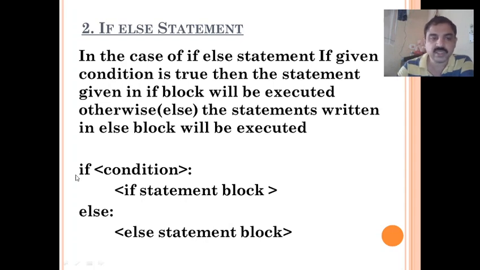The syntax is as follows: if condition, if statement block, else statement block. There are two parts here. In the earlier if statement, only if the condition is satisfied does it follow some statements, and if not, it doesn't do anything. But here, in the case of else, it also performs another set of statements.